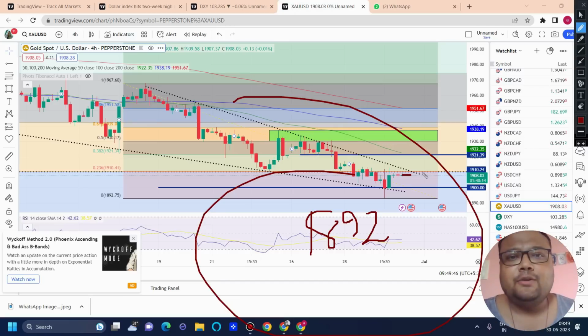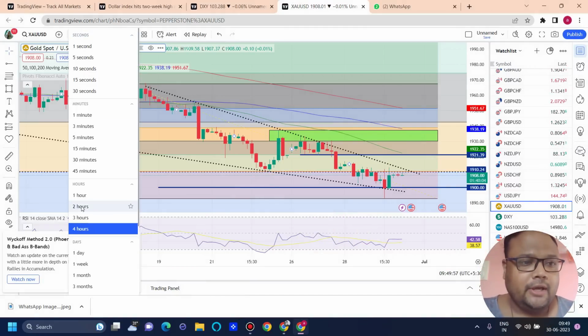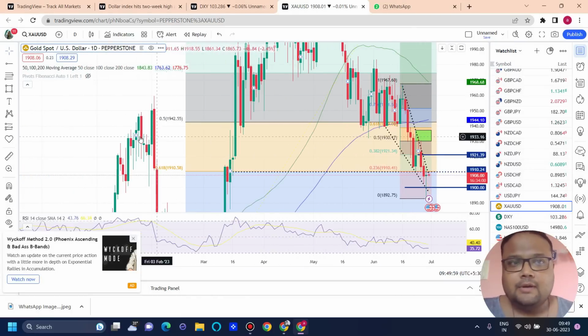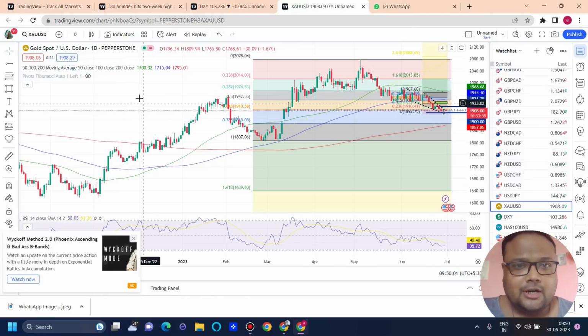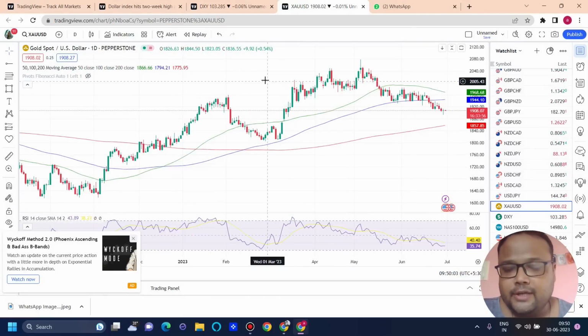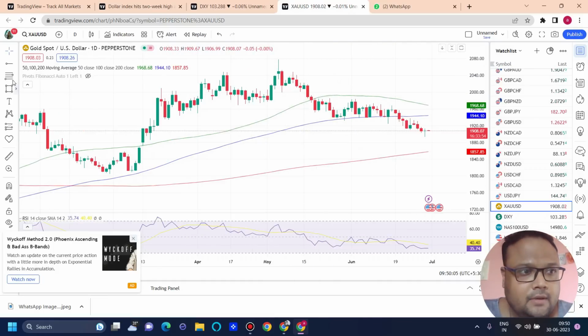If you look at my chart, you'll see that I have drawn many Fibonaccis, many lines. It may look messy, so let's try to understand one by one. First of all, let's go to the daily chart. Reset chart view. Let me remove the drawings here.